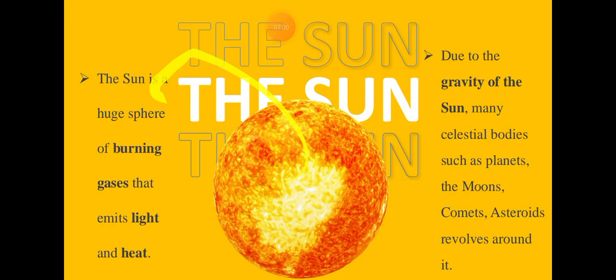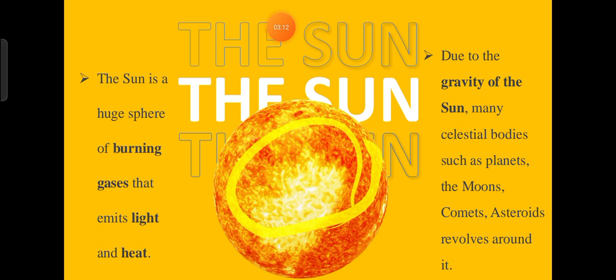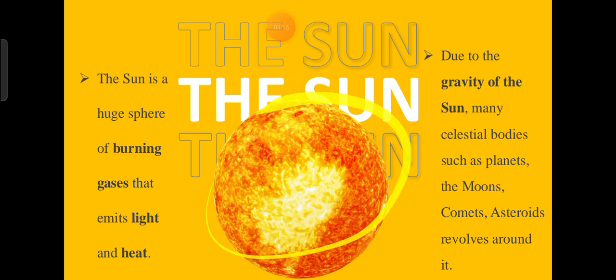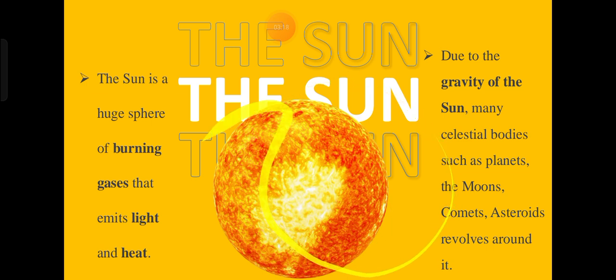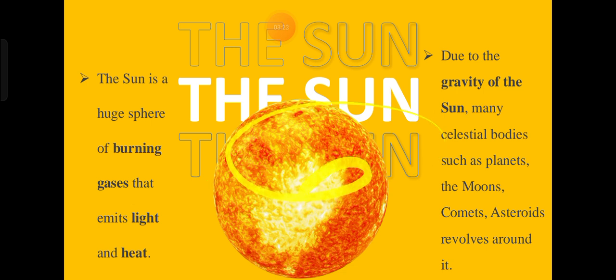The sun is a huge sphere of burning gases that emits light and heat. So this is basically the sun in a close-up look. This is the sun, and it's a huge sphere. Now you should know about its shape. It's in the shape of a sphere of burning gases, the gases which are burning and emit light and heat. In the sun there's light as well as a lot of heat due to burning gases.